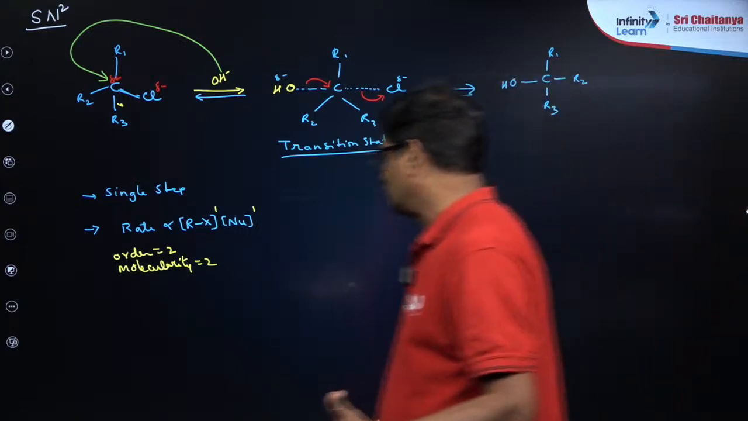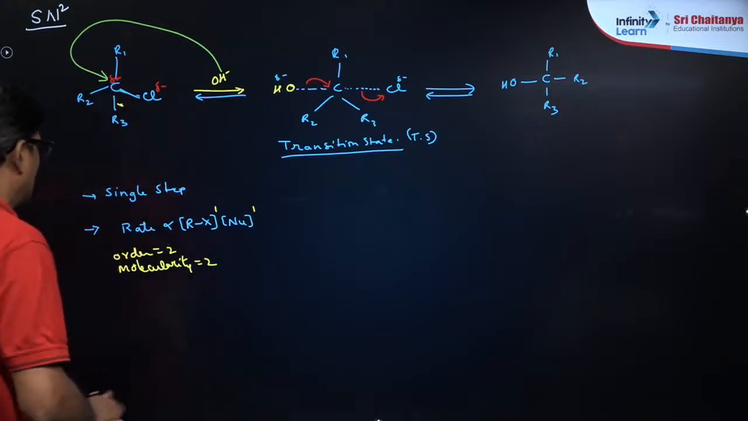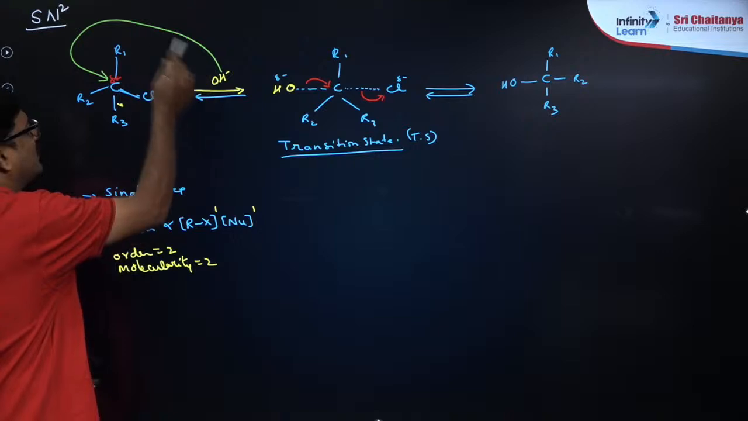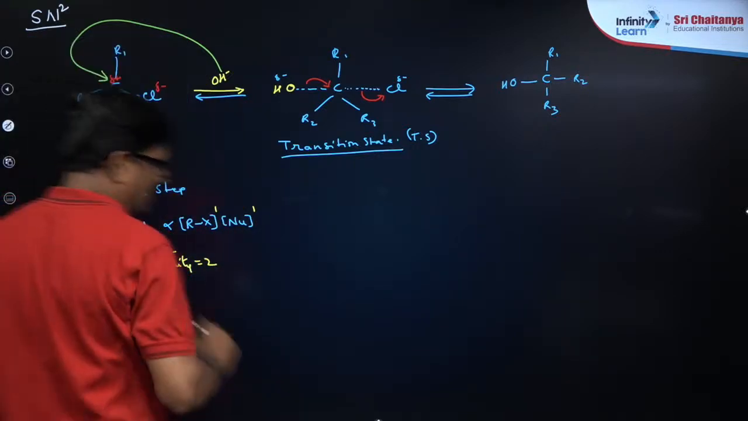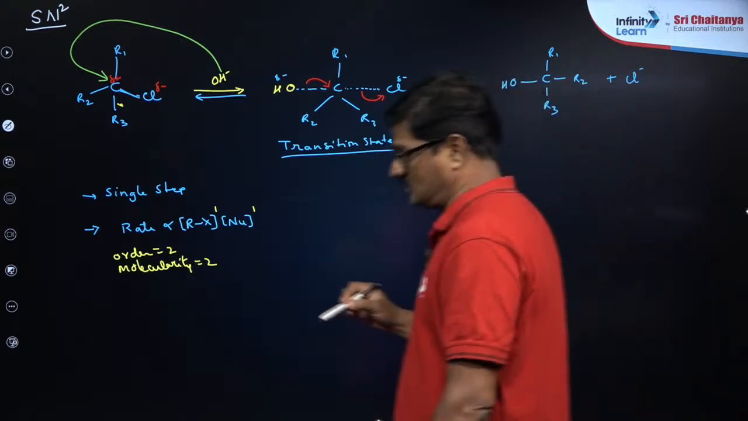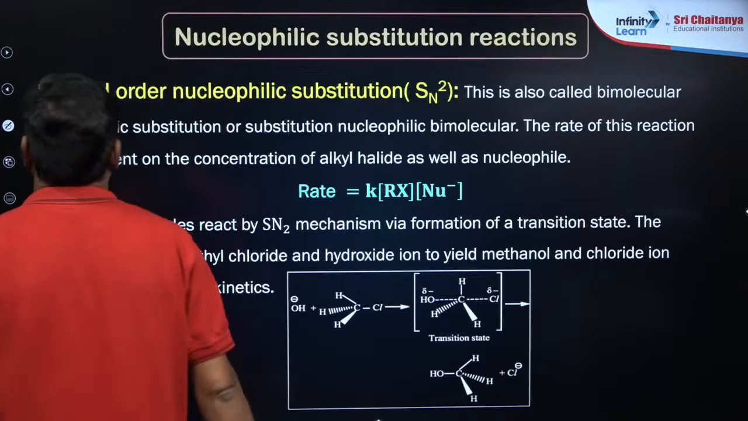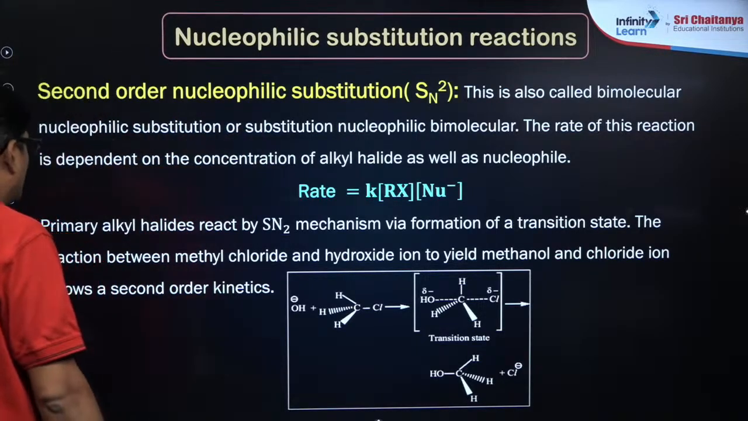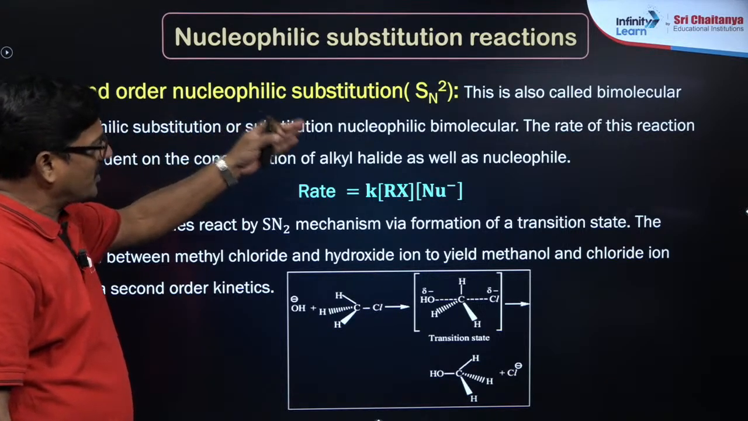So that it is a single step. This is what you call molecularity 2. The nucleophile is substituting, so that Cl minus has left. So it is called substitution nucleophilic bimolecular, second order nucleophilic substitution.